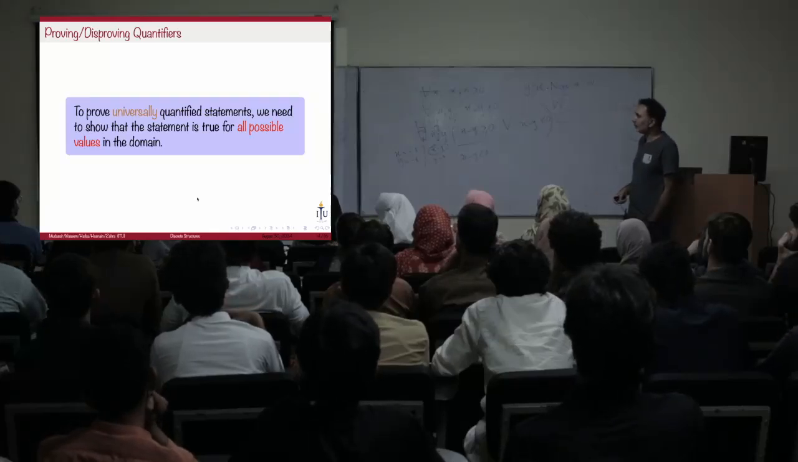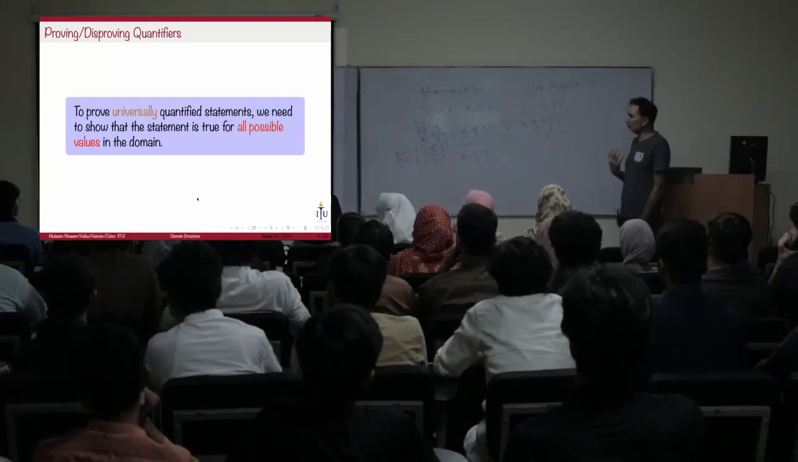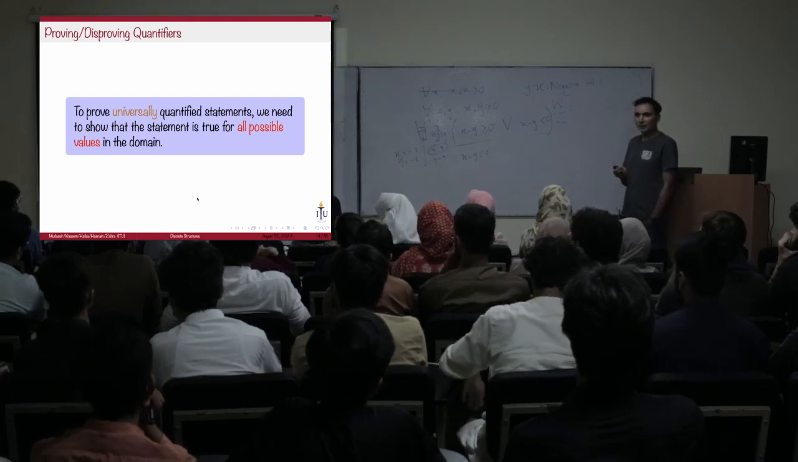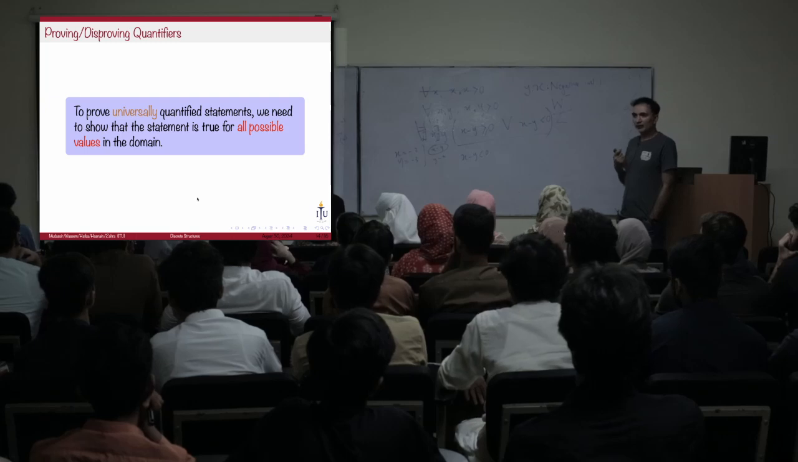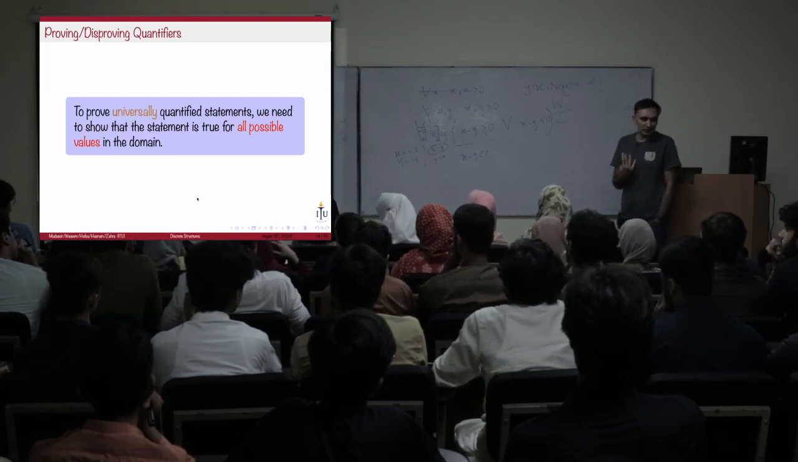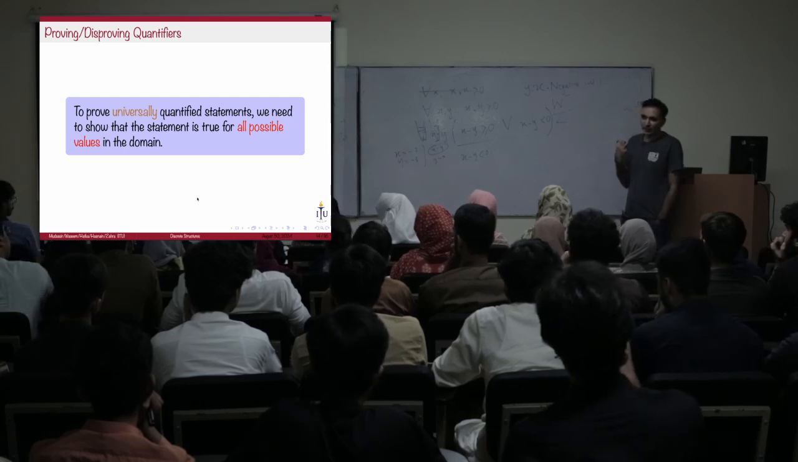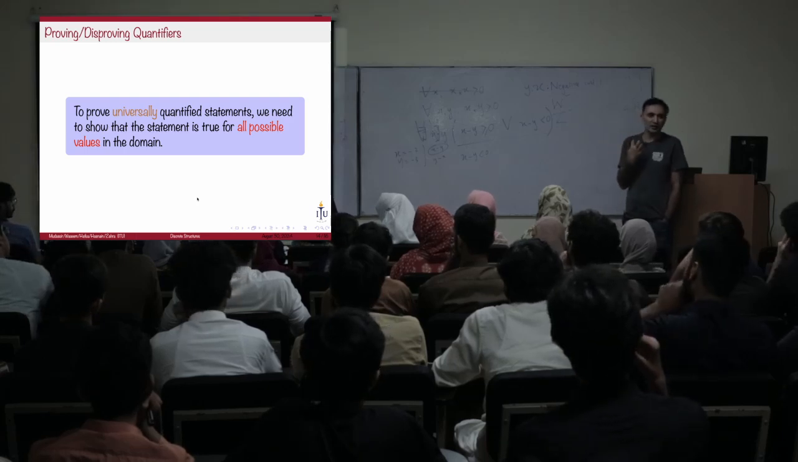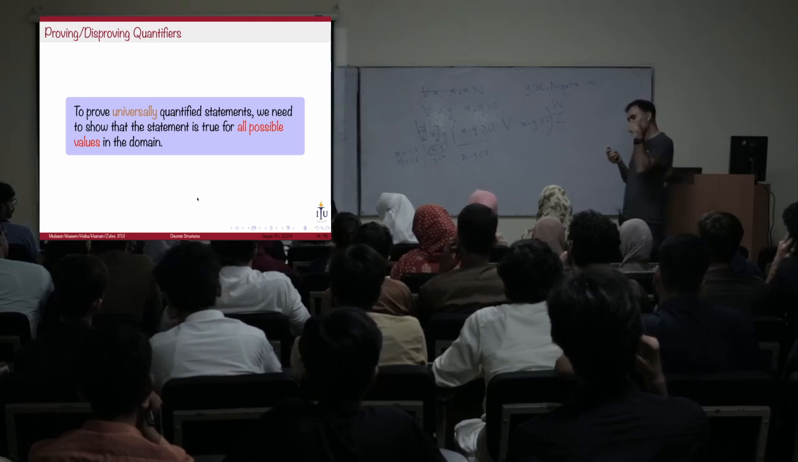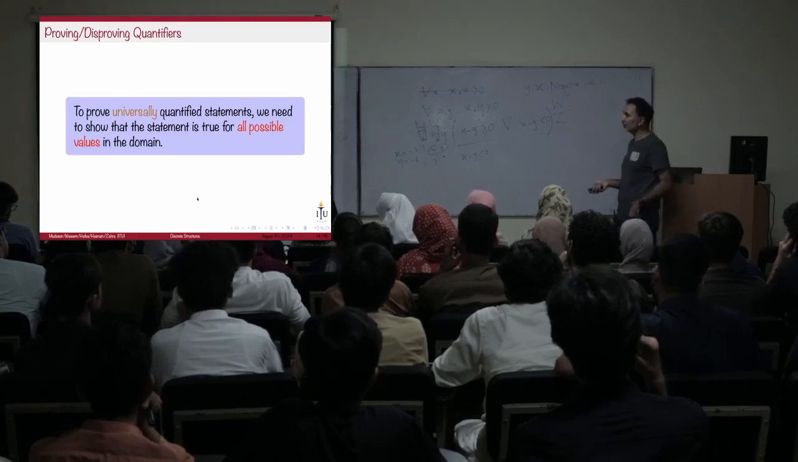When you're trying to prove a universally quantified statement, you need to prove it for every member of the domain. That's the definition of a universally quantified statement. So usually proving a universally quantified statement is really hard, because you need to prove it for every member of the domain.